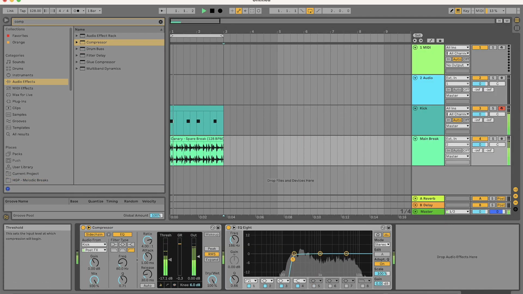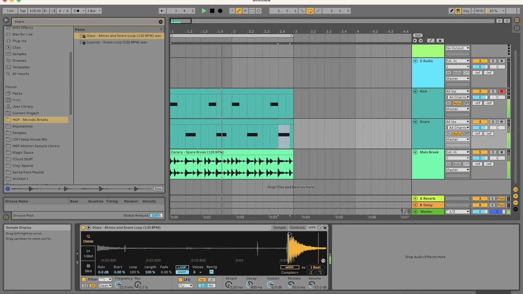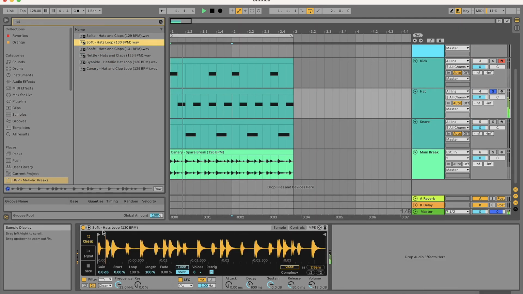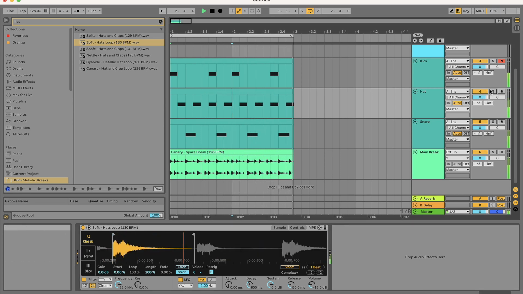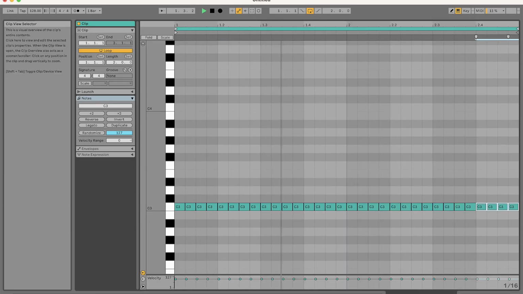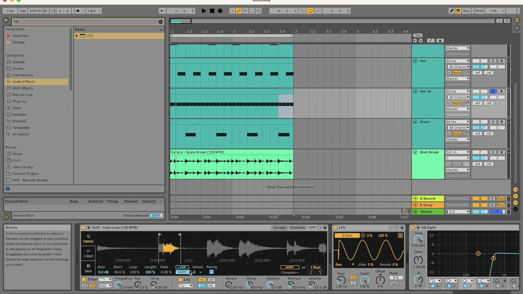Roll off the lows on the breakbeat sample. Duplicate the kick channel and rearrange the MIDI to put in a snare. That sounds good. Duplicate the snare channel and rearrange the MIDI for a hi-hat. Let's find a sample in the pack. Yep, that's good. Duplicate the hat channel and rearrange the MIDI to have a beat on every 16th, like a shaker. Use a different sound of that sample, put on an LFO and attach it to the start time. Cool.